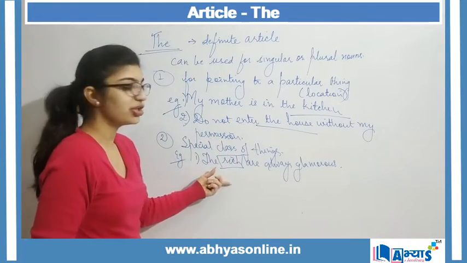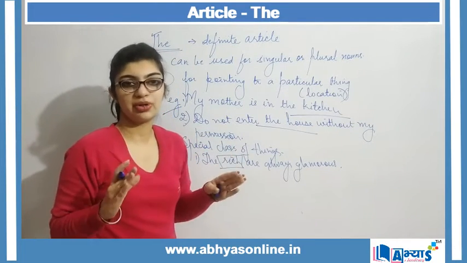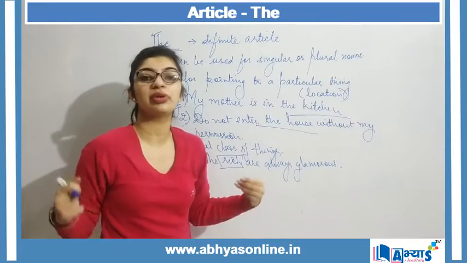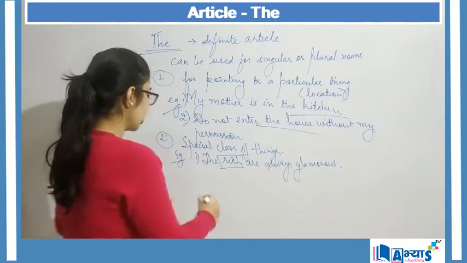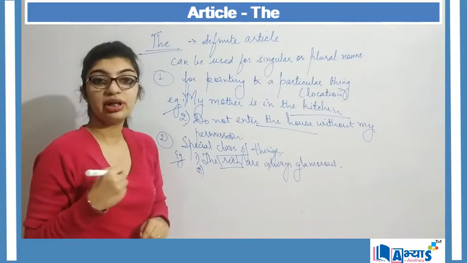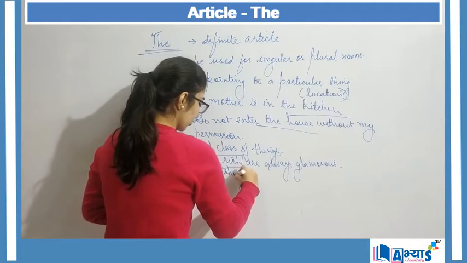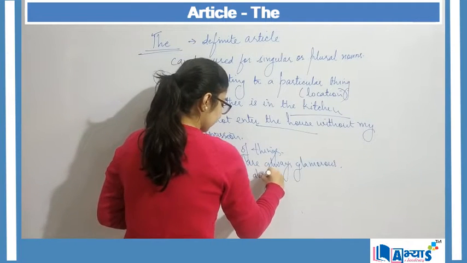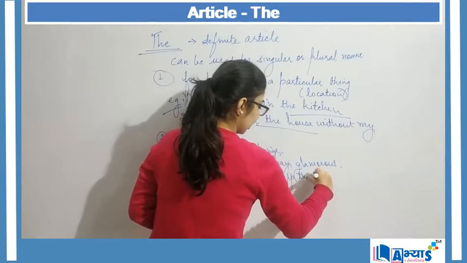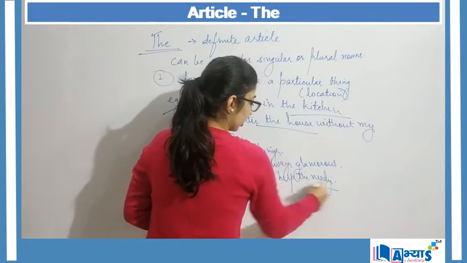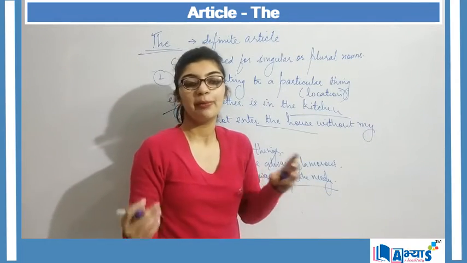So here rich is not just a particular person but a class of rich people, and class means a group of rich people. So the rich are always glamorous, or we've often heard the phrase we should always help the needy. So the needy, here I am not talking about one needy person but a class.